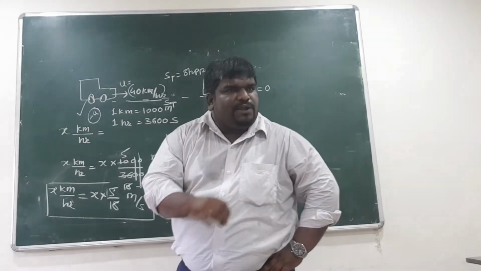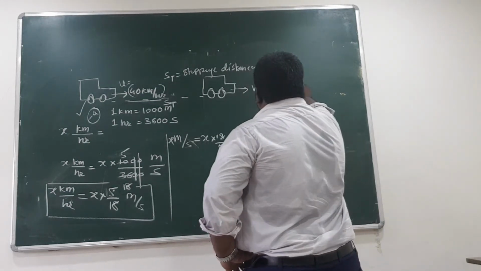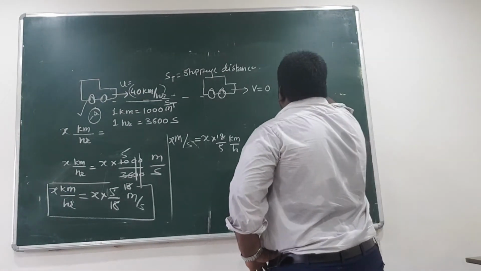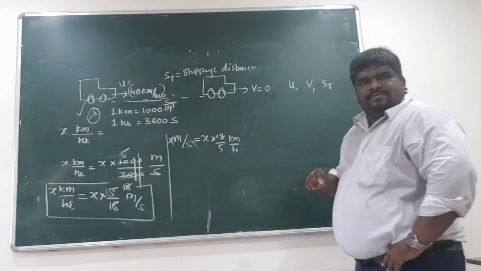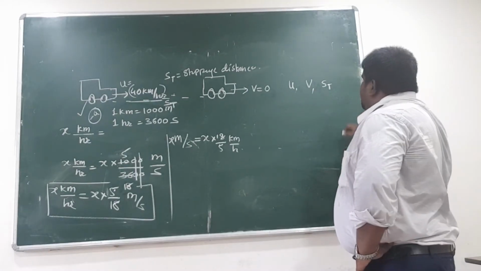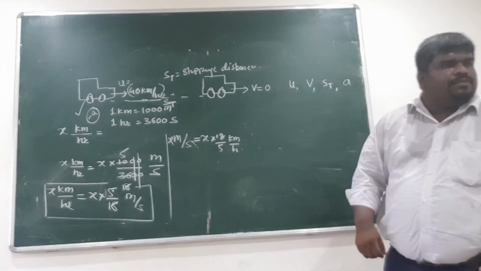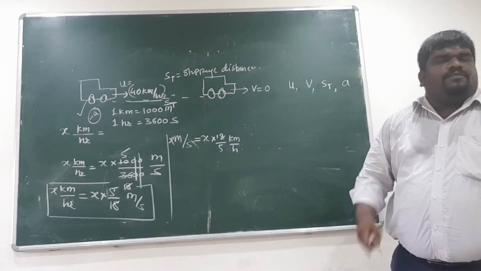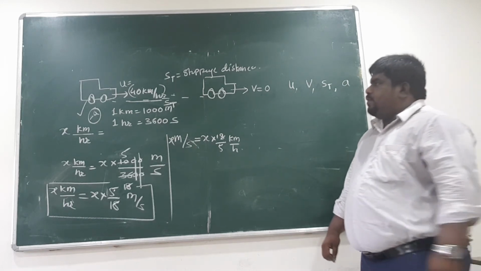So here I have given you a hint also. In first case, U is known, V is known, ST is known. Okay? Can you find out A from here? Yes or no? It will be a negative value, don't worry.